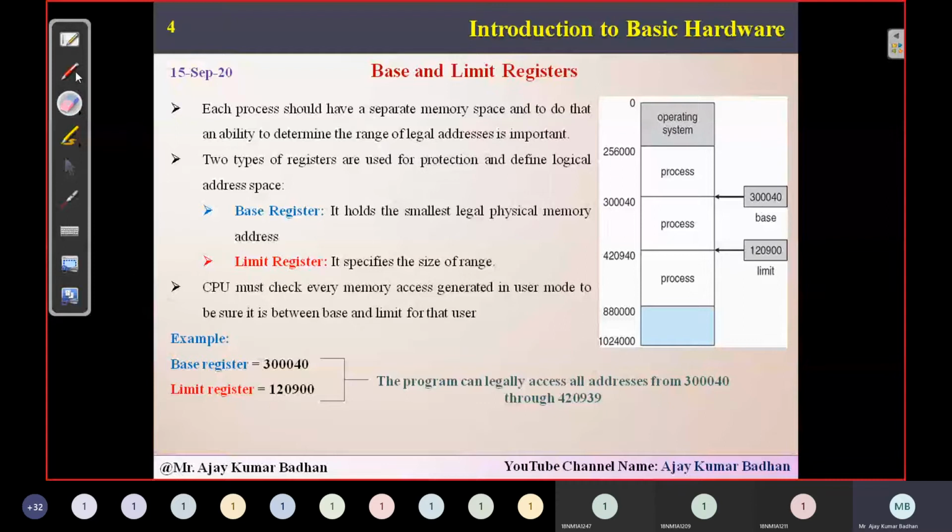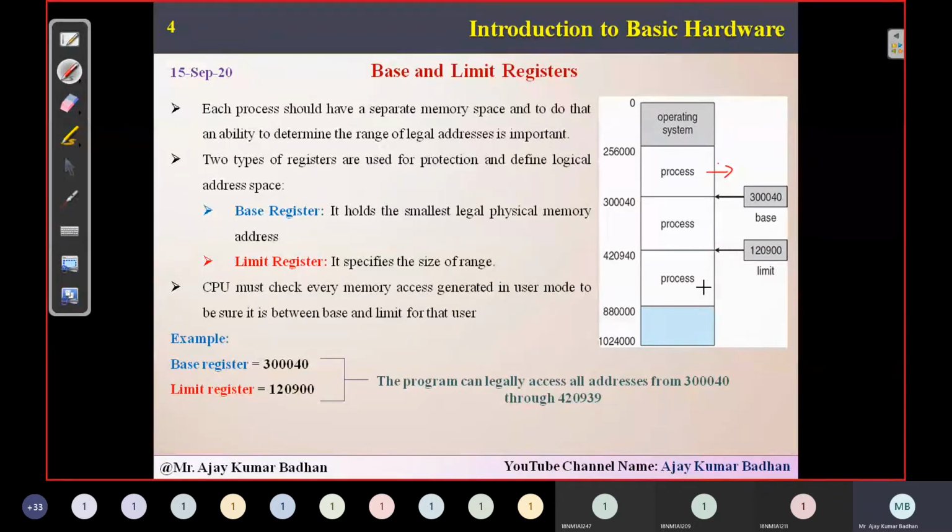Remember that. You might be thinking, after this we have three slots, so the first process that comes will be stored in the first slot, the next process in the next slot, and so on. No, that is not the case. Whichever slot is available at that time will be given. If a process P1 comes, it may not be stored in this slot, because maybe at that time it is occupied by some other process.